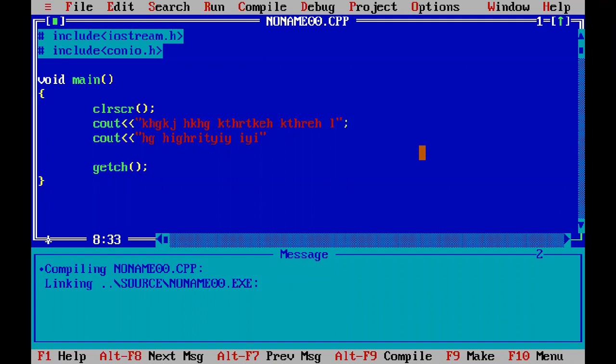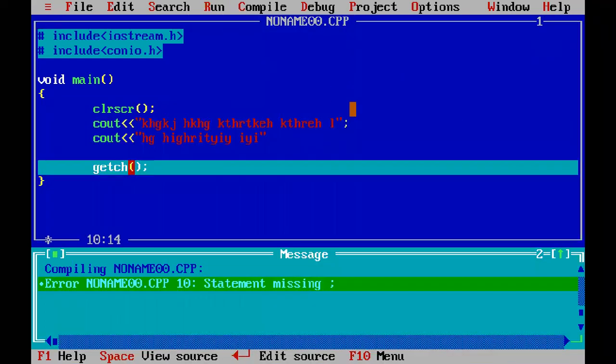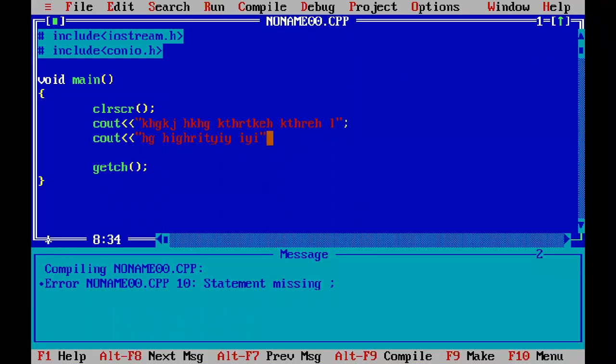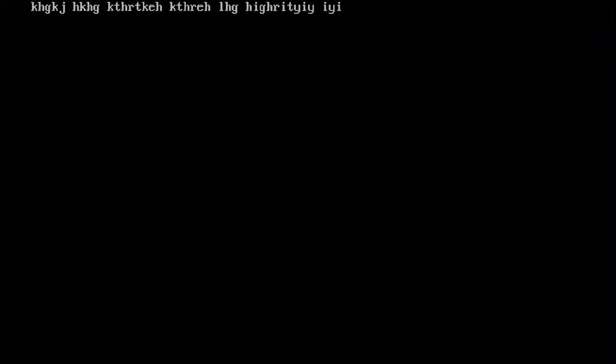I use two cout statements, but the result will appear on a single line. What to do? Run. Again, I forgot the semicolon at the end of this. So the statement is missing a semicolon, check again. So watch over here, the two messages I wrote are appearing on the same line in the output.